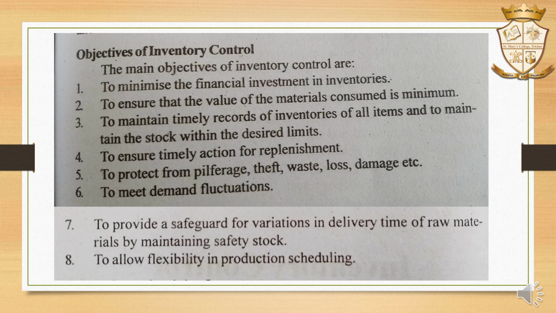And what are the objectives of inventory control? The main objectives are to minimize the financial investment in inventories, to ensure that the value of the material consumed is minimum, to maintain timely records of the inventories, to ensure timely action for replenishment, to protect from pilferage, theft, waste, loss, damage, etc., to meet demand fluctuations, to provide a safeguard for the variations in delivery time of the raw materials, and to allow flexibility in production scheduling. The main objective of inventory control is to minimize the cost of production.